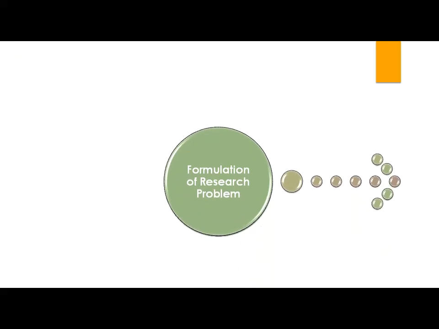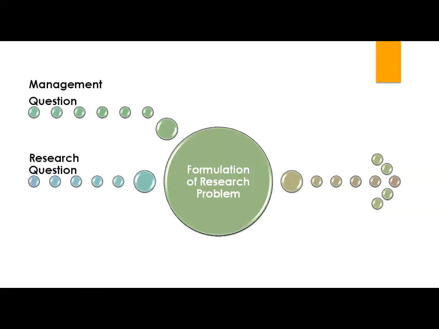The research problem consists of management dilemma. Management dilemma will be converted into management questions. Management questions are further converted into research questions. Research questions are converted into investigation questions, and later on, investigations are converted into measurement questions. These questions in research formulation we will see in my next video. Today we will learn about formulation of research problem.